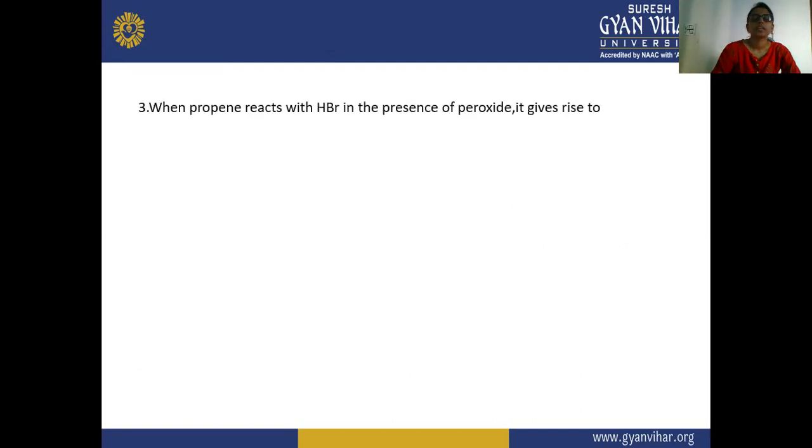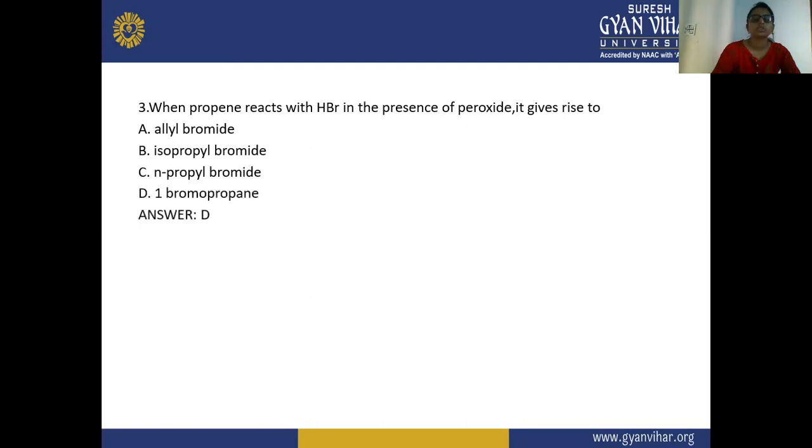Next, when propene reacts with HBr in the presence of peroxide, what will it give? The options are allyl bromide, isopropyl bromide, N-propyl bromide, and 1-bromopropane. So the answer should be D, 1-bromopropane.